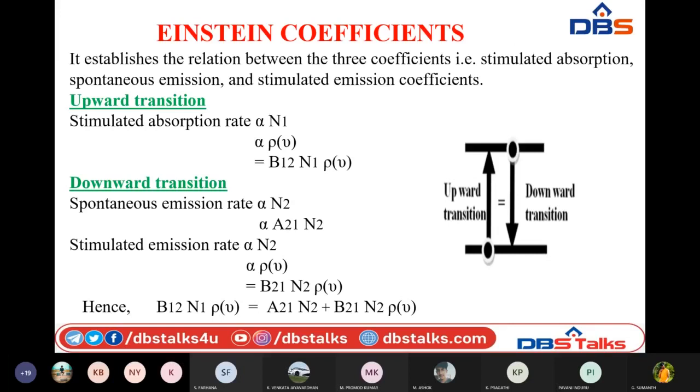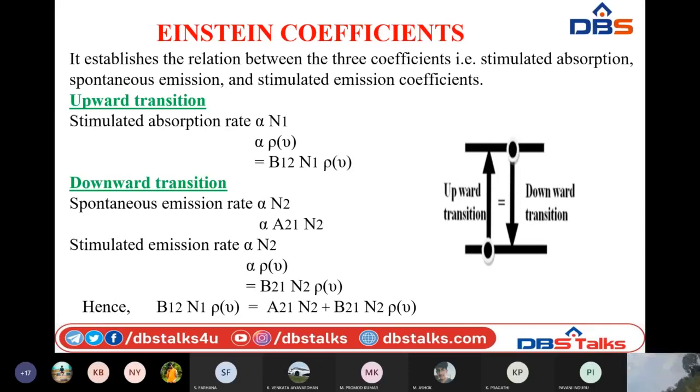Here this stimulated absorption rate is dependent upon the number of atoms present in the lower energy state, N1, and the density of photons. That means the amount of energy we are going to supply to the atom. That is why the stimulated absorption rate is directly proportional to N1 and again directly proportional to the energy density of photons. Whenever we replace this proportionality with an equal sign, we take one constant, that is nothing but B12. So the stimulated absorption rate is nothing but B12 N1 rho of nu.